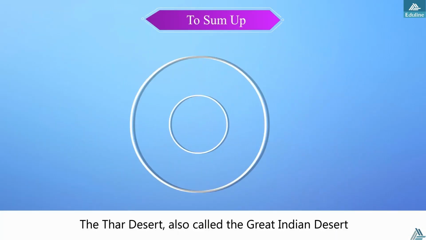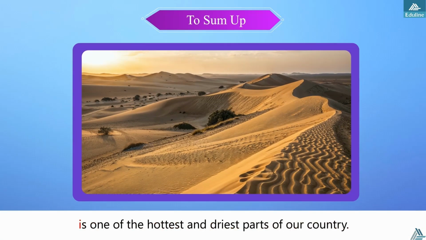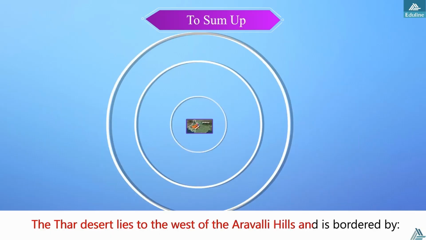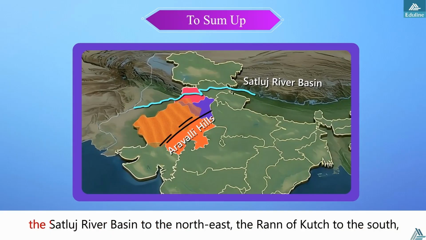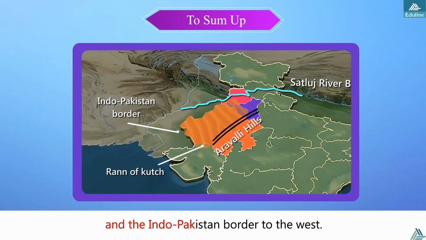To sum up, the Thar Desert, also called the Great Indian Desert, is one of the hottest and driest parts of our country. The Thar Desert lies to the west of the Aravalli Hills and is bordered by the Satluj River basin to the northeast, the Rann of Kutch to the south, and the Indo-Pakistan border to the west.